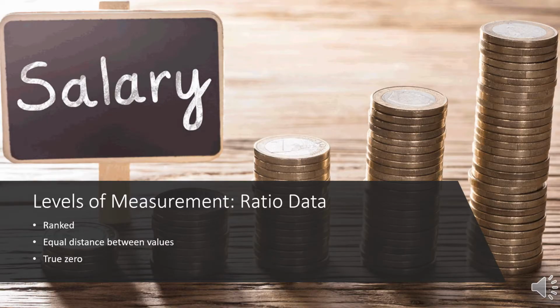Ratio level data has all the qualities of the levels of measurements below it. It is ranked and it has a fixed or equal distance between the values. In addition, it has a true zero. For example, if you ask people to report their yearly income on a demographic form, someone can report 0 if they have no income at all.